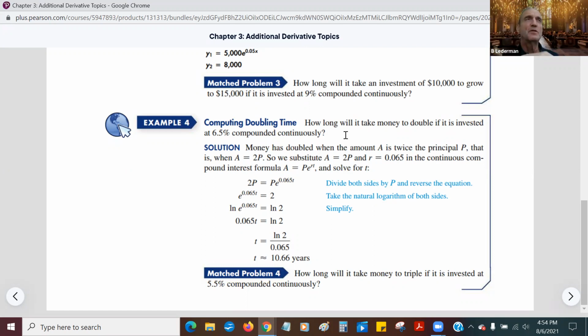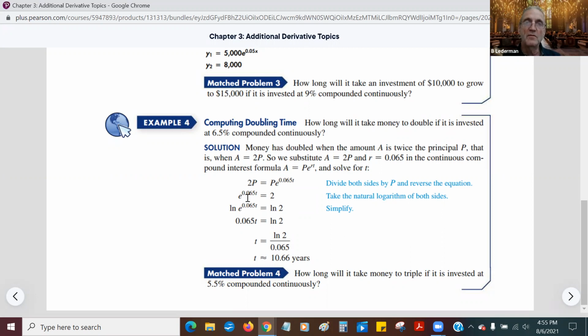They say the best way to double your money is to fold it up and put it in your pocket. So money has doubled when the amount A is twice the principal. In other words, the balance is going to be 2P, 2 times the principal. So now I could just say 2P is equal to P times e to the 0.065t, where 0.065 is 6.5% as a decimal. But notice I have P and P, so we divide both sides by P and they cancel. Since the P's cancel out immediately, that's why it didn't matter if the P was $1, $1,000, or $20 billion.